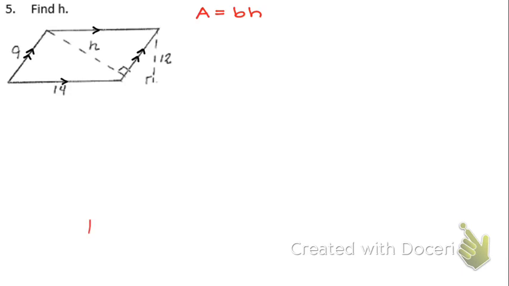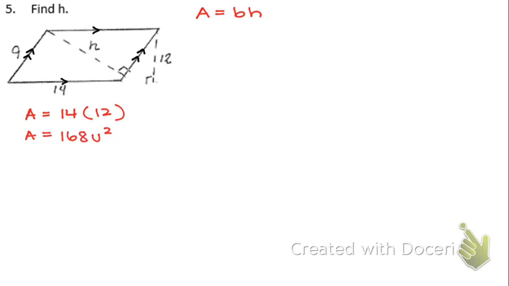Area is equal to 14 times 12, because that is the height of the parallelogram using the base of 14. So my area is equal to 168 units squared. Now, unfortunately, that doesn't have me find h at all, okay? That is the height, but with a base of 9. Now, again, it doesn't matter which base and height you use as long as they're perpendicular to each other.